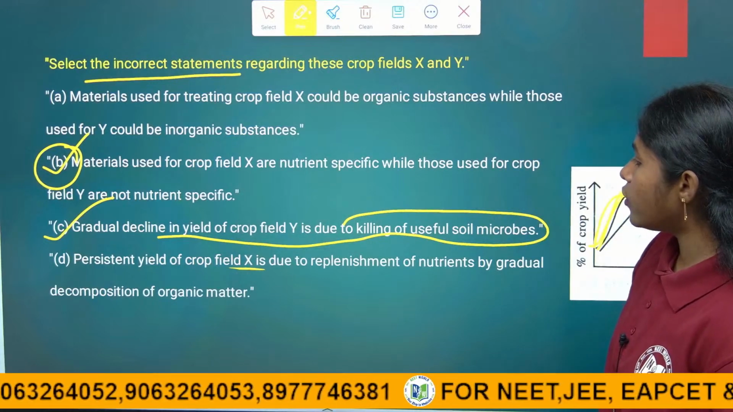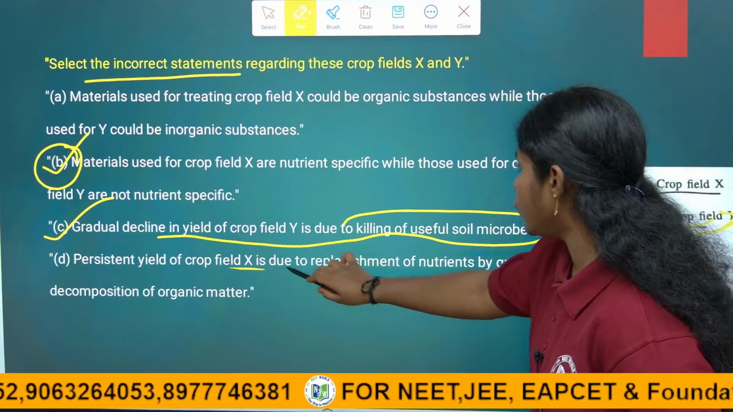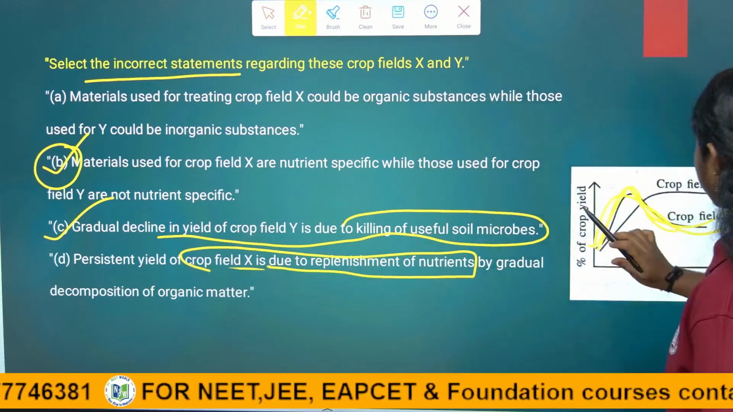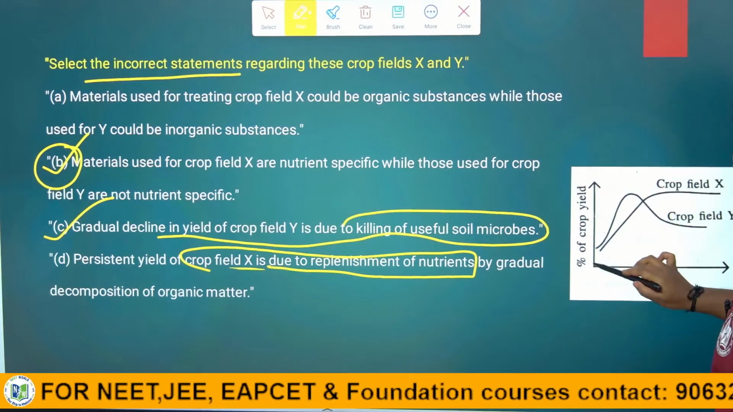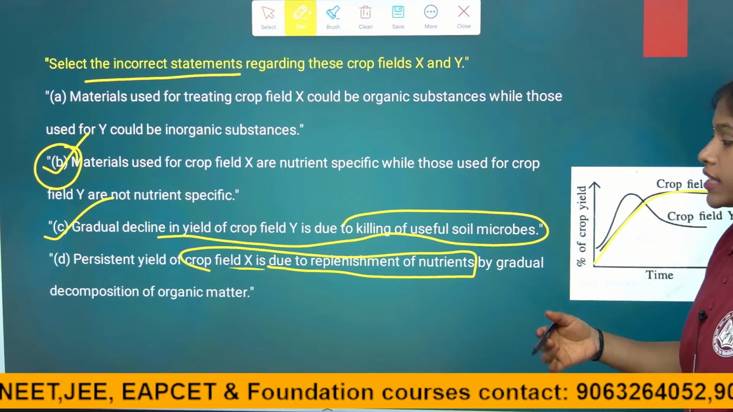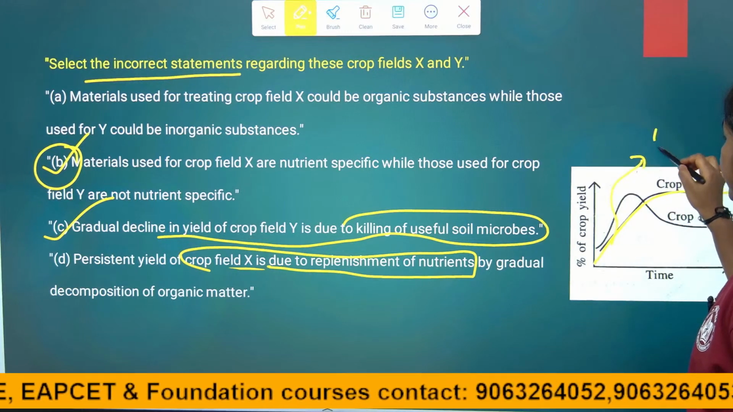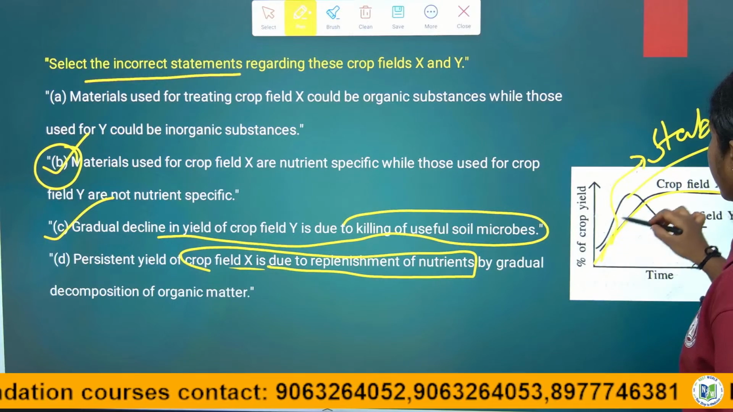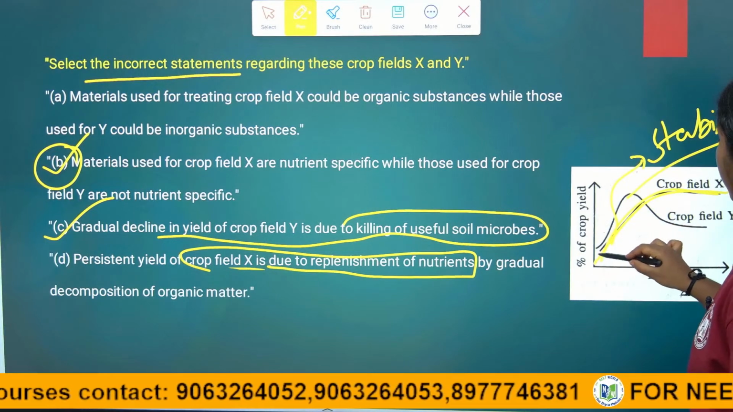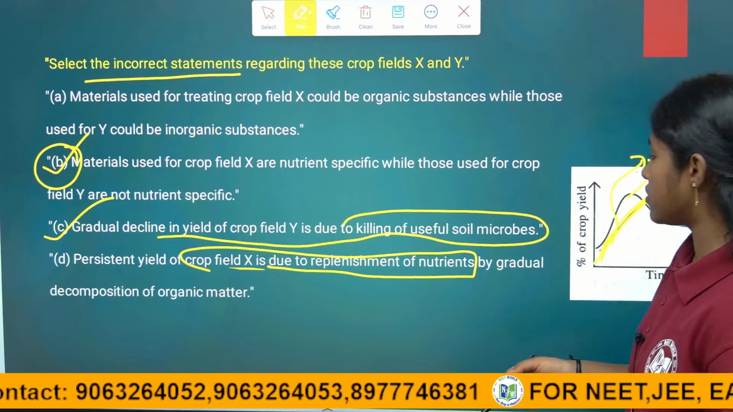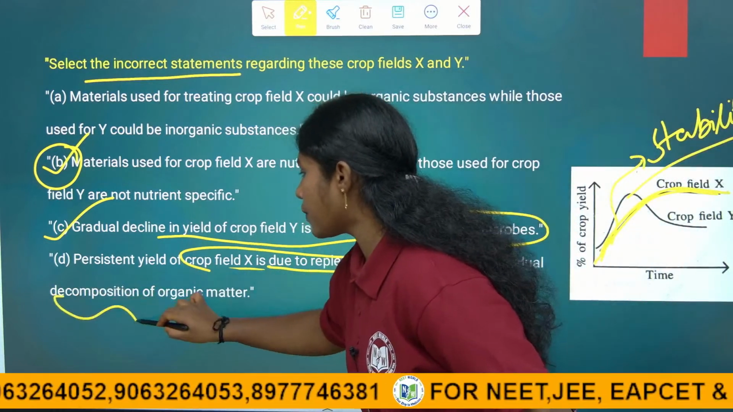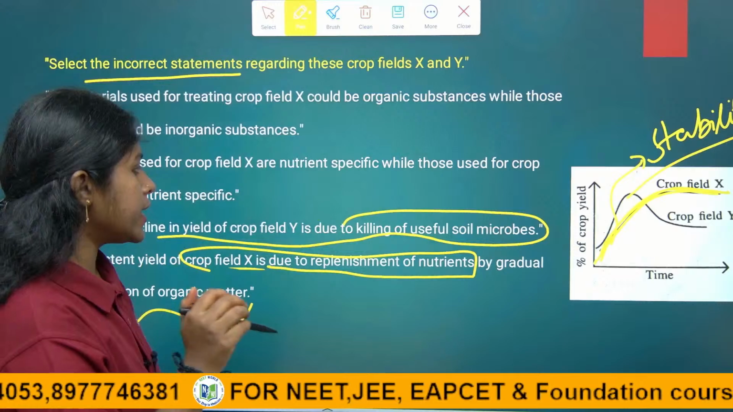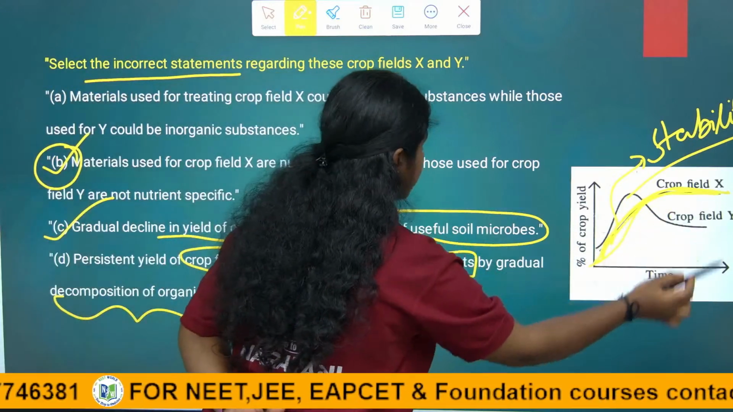Next, persistent yield of crop field X is due to replenishment of nutrients. Crop X is fulfilling the nutrients used in the soil. That is why it is maintaining the stability. Although it is the initial stage and it does not get a tremendously good yield, it is stable, replenishing its nutrients. But gradual decomposition of organic matter, yes, because the organic matter is slowly absorbed by the soil. That is why the increasing of stability is there. So, this is also a right answer.